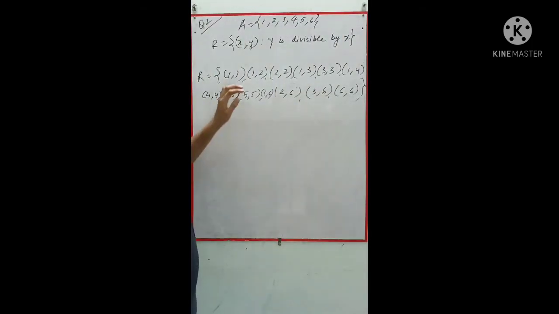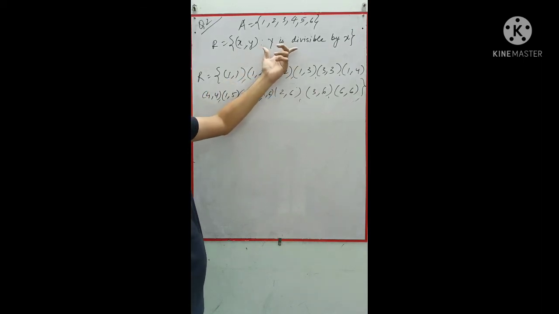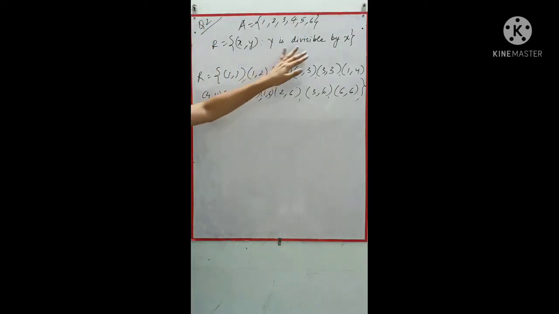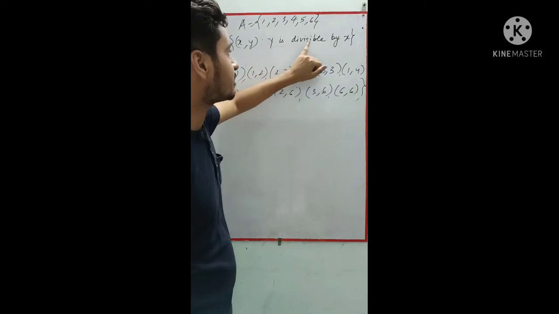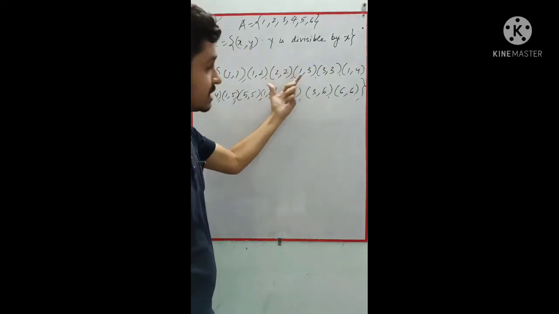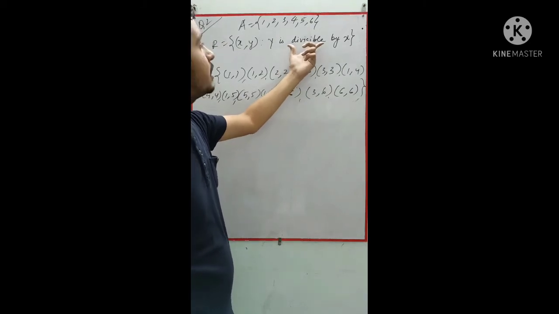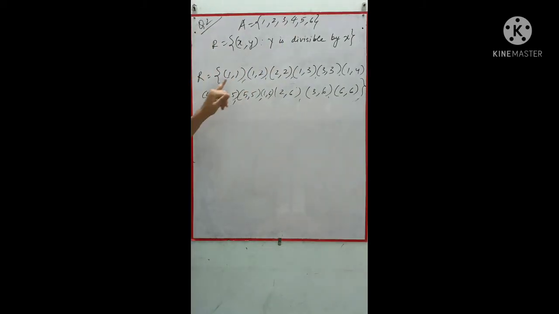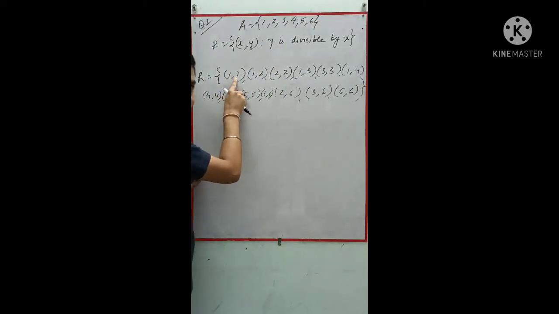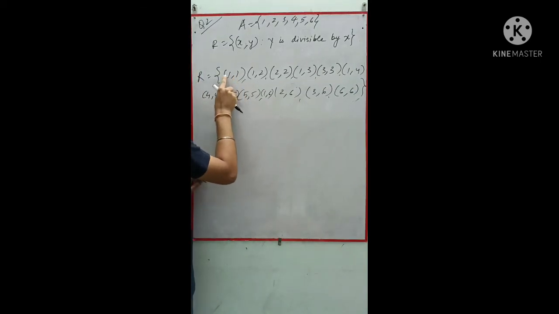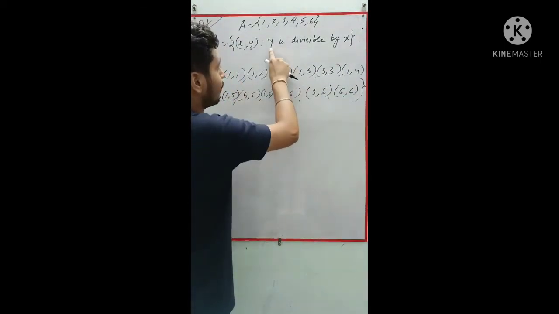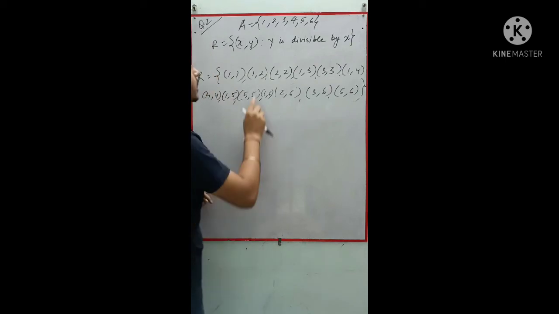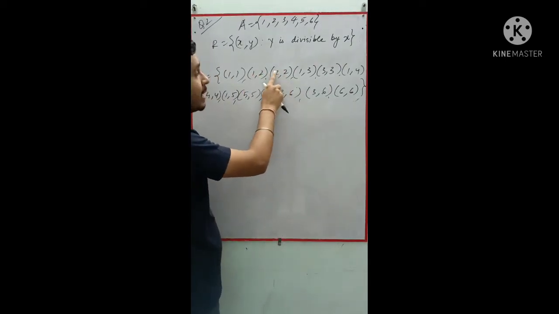First, we need to express this in the roster form with the help of these elements. How can we express this relationship? It says y is divisible by x, so we need to build such pairs using these digits where this relationship is satisfied. As we can see, this is your x and this is your y. So 1 is divisible by 1. We need to read it in such a way: y is divisible by x. So 1 is divisible by 1. 2 is divisible by 1 and 2 is divisible by 2 also.